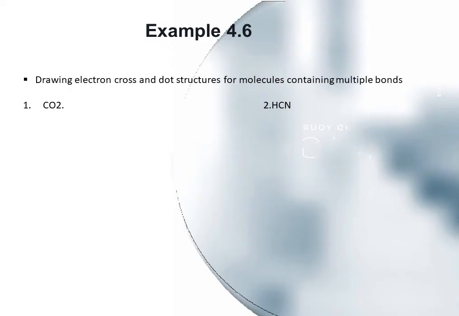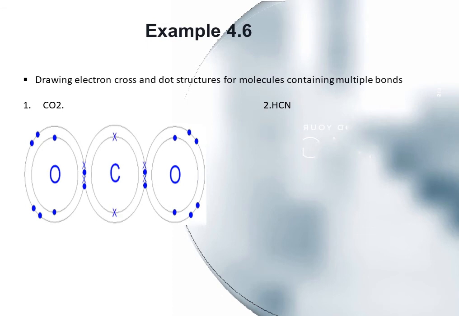Example 4.6. Drawing electron cross and dot structure for molecules containing multiple bonds. Number first is CO2, which is carbon dioxide. Look at the structure of carbon dioxide. Carbon has 4 electrons in its valence shell and oxygen has 6 electrons in its valence shell. So carbon will share 2 of its valence electrons with one oxygen and 2 of its valence electrons with another oxygen and form a double covalent bond.